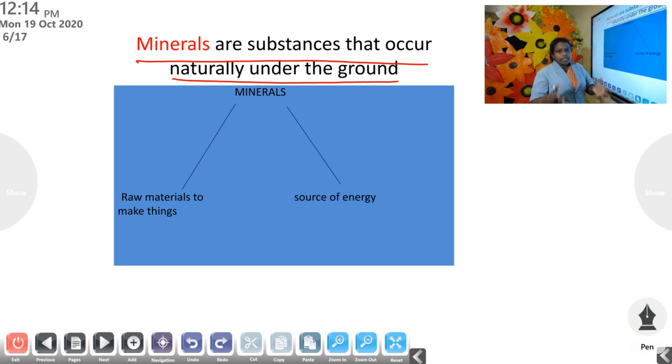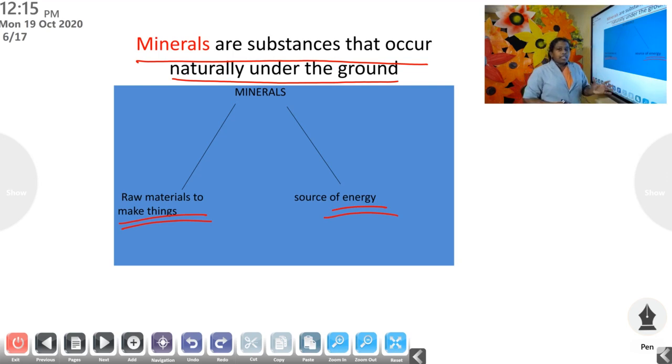From the mineral-containing soil which we get from the surface of the earth, we collect it, and from that we make different metals. Minerals are the things which we get naturally, and we use these minerals mainly for two things. One, for making different things. They are used as raw materials to make things, and also as a source of energy.